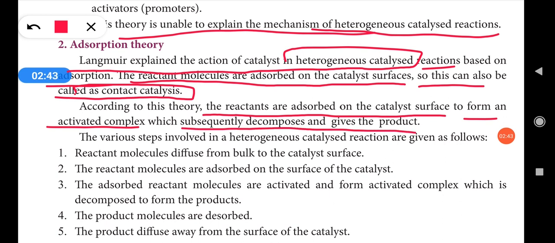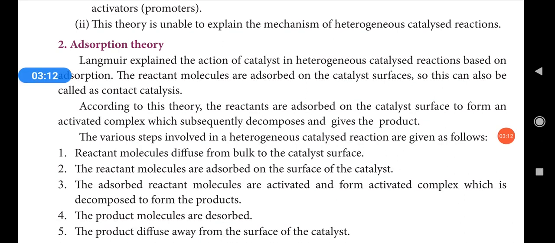First, the catalyst will absorb the reactant molecules. After that, the catalyst and the absorbed reactants together form an activated complex, and then that activated complex will decompose to form products. This is the basics of adsorption theory.